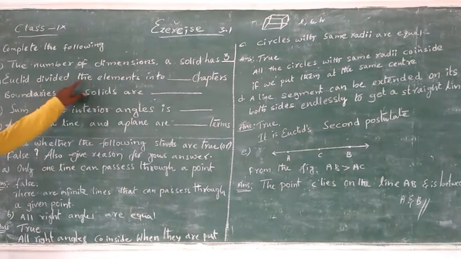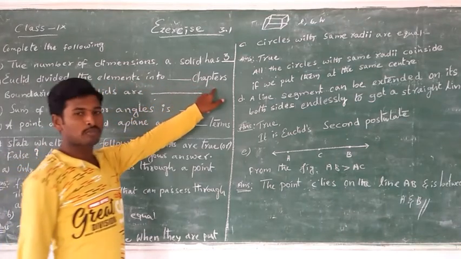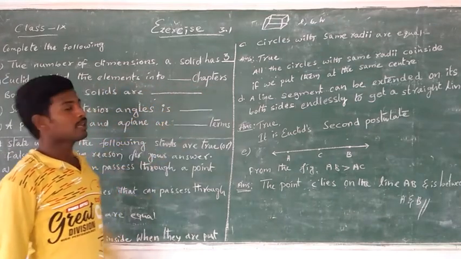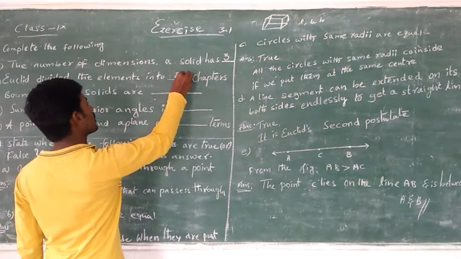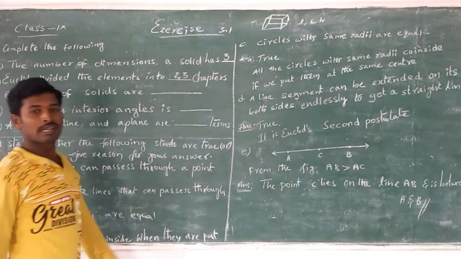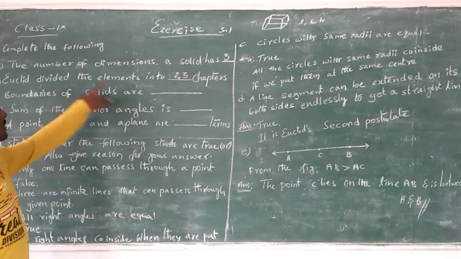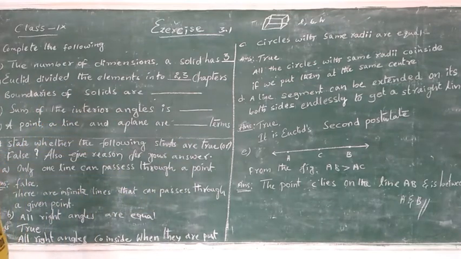And Euclid divided the elements into chapters. He wrote 13 books, and he divided the elements into 23 chapters.